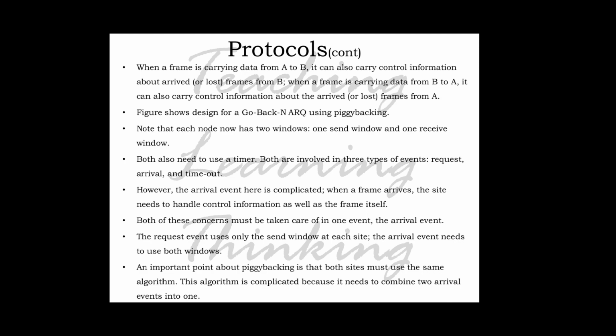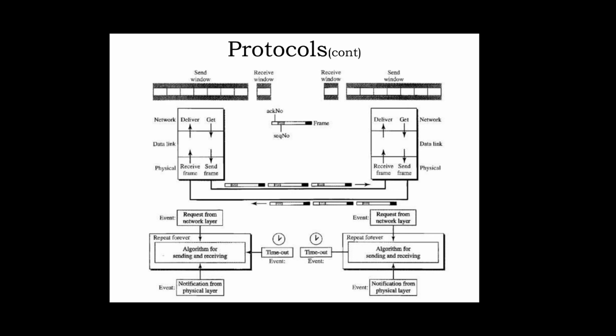When a frame is carrying data from A to B, it can also carry control information about arrived or lost frames from B. When a frame is carrying data from B to A, it can also carry control information about the arrived or lost frames from A. The figure shows an example of the design of piggybacking. Note that each node has two windows, one send window and one receive window. Both also need to use a timer. Both are involved in three types of events: request, arrival and timeout.